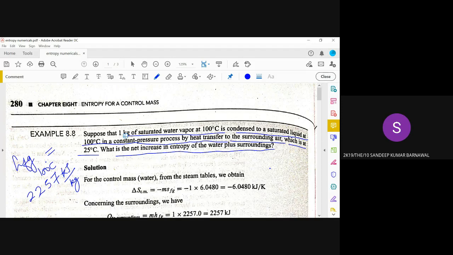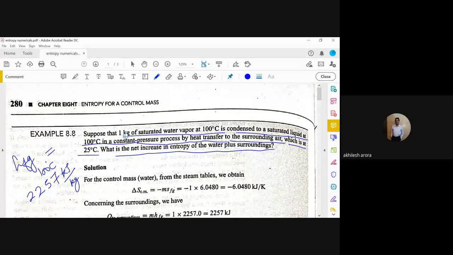But sir, for Q, why are you saying we have to use the first law? We have to calculate W; how does W come into the picture? Sir, W is not in the picture. m times h_fg directly gives us the heat. Using that heat, we divide by temperature for the entropy change of H2O and also of the surroundings, and the difference of both will give us delta S net.